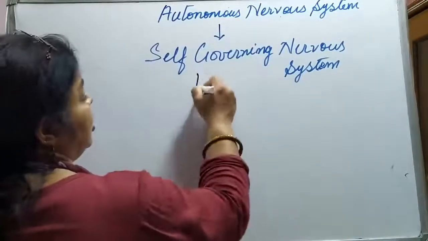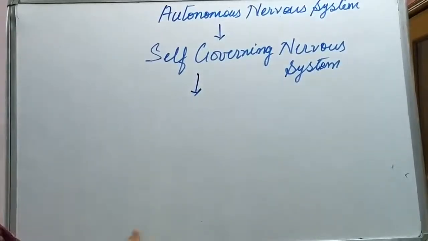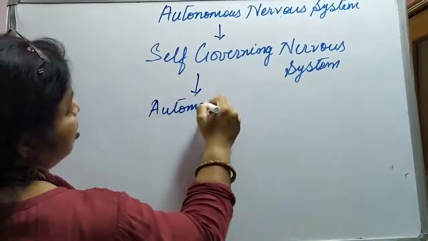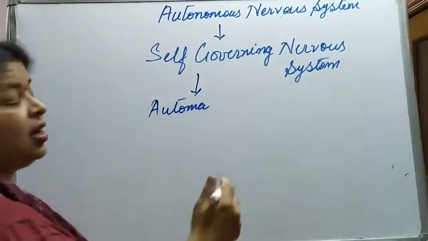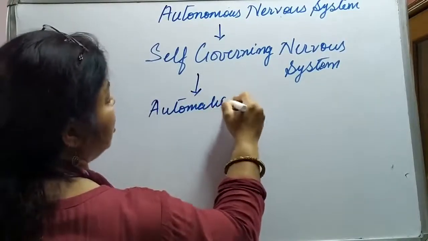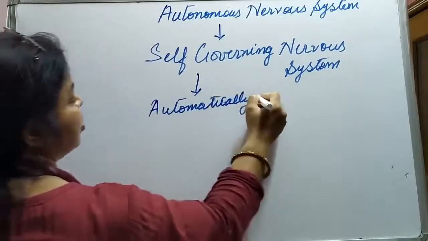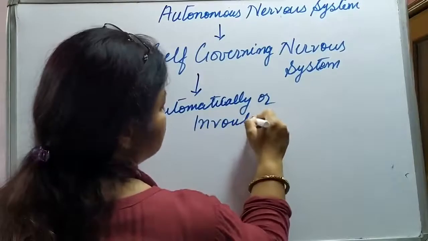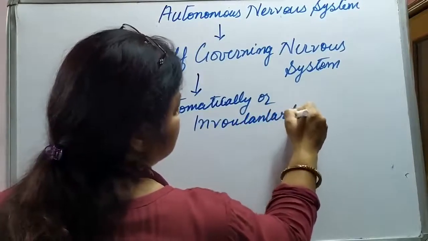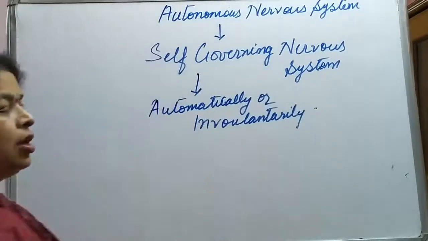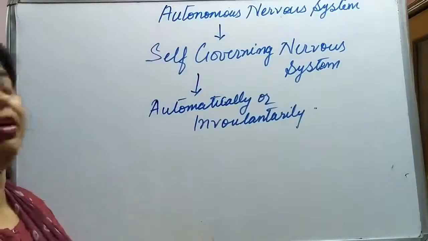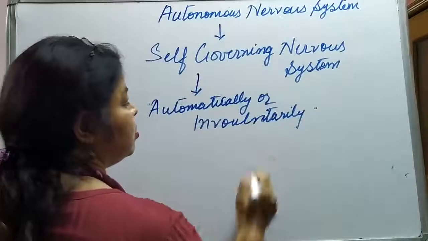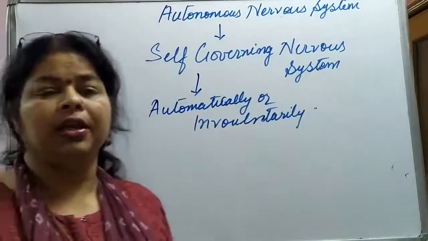It controls all actions which work automatically, or involuntarily. Then what else?